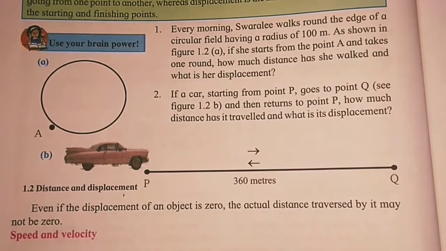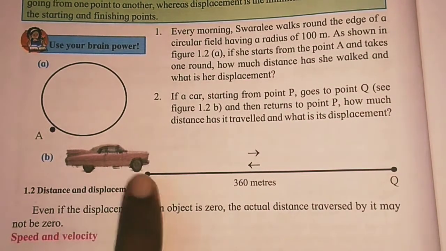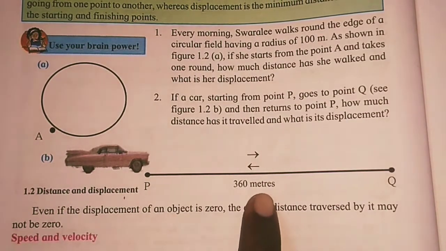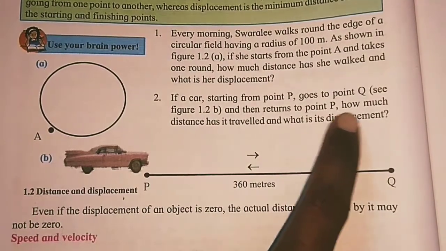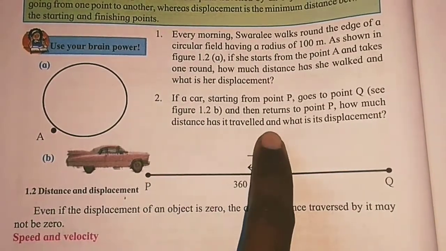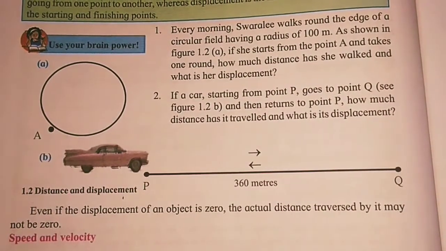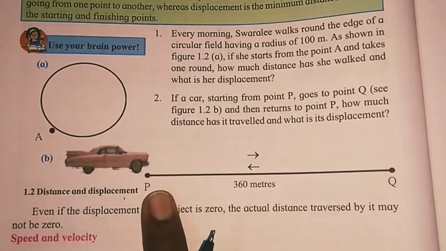So let us see the second problem. A car starting from point P goes to point Q as shown in figure B, and the distance is 360 meters, and then returns to point P. How much distance has it traveled and what is its displacement? Distance traveled is 360 plus 360, which becomes 720 meters.